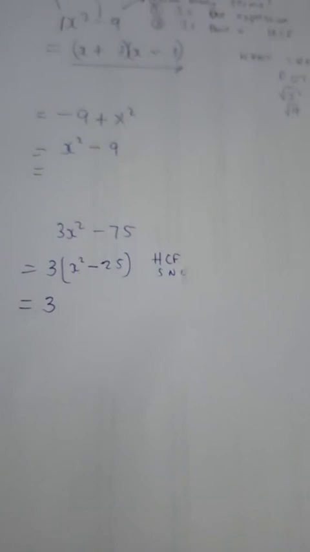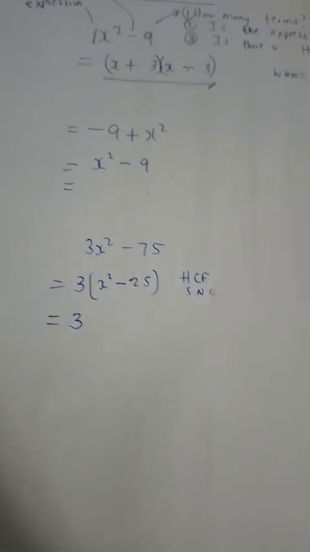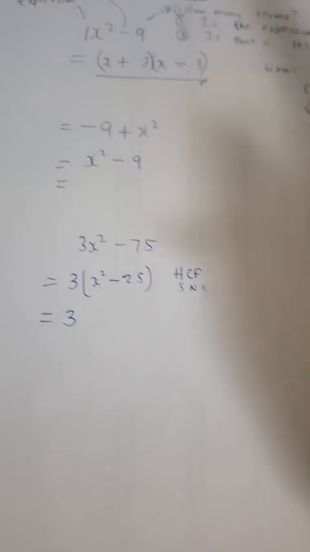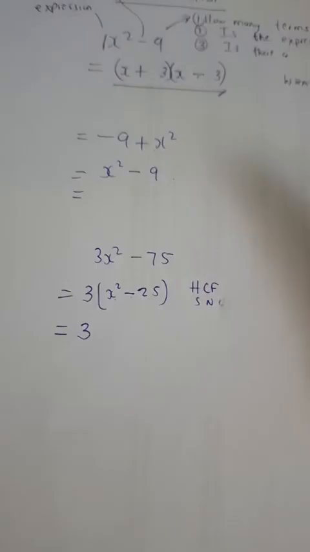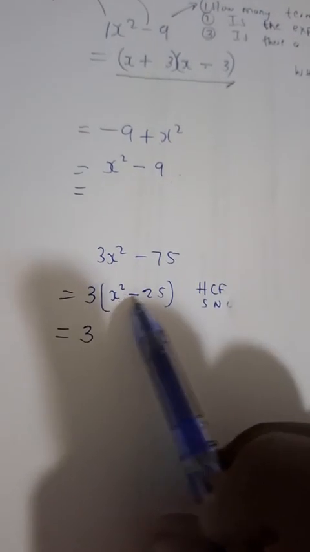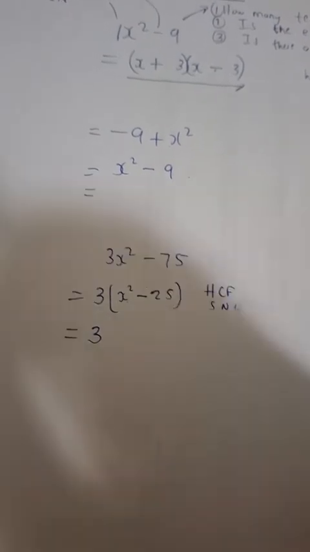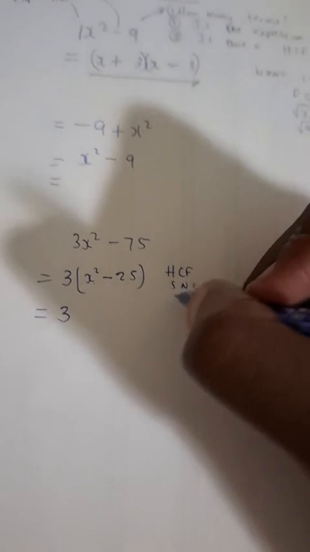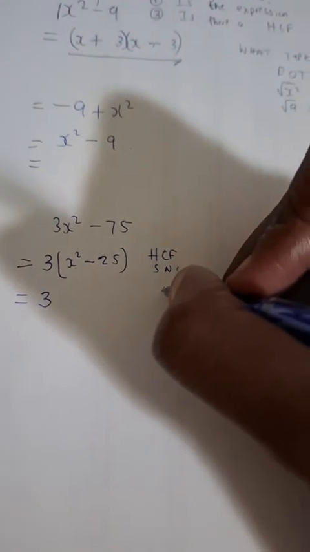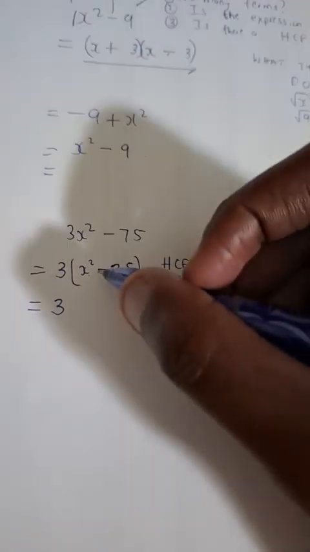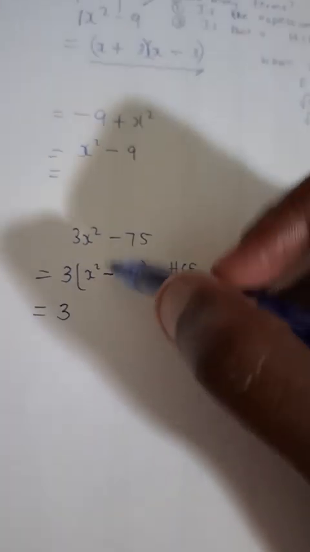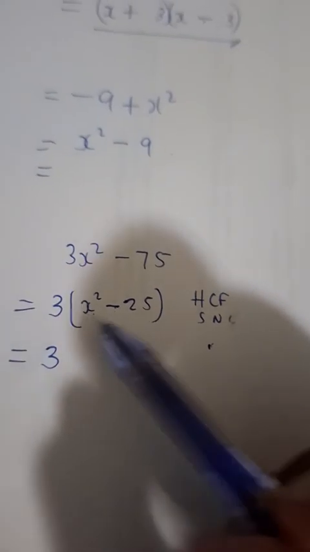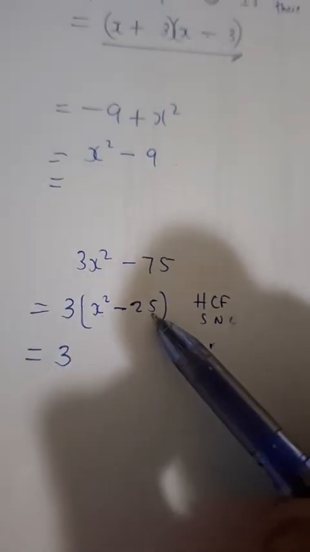X squared minus 25. There are 2 terms. They are in the right order. What is the highest common factor? It's already out. So now we need to factorize. What type of factorization is this? What kind of expression do we have here? No, it's not difference of 2 cubes, but it is difference of squares: x squared is a perfect square, 25 is a perfect square.